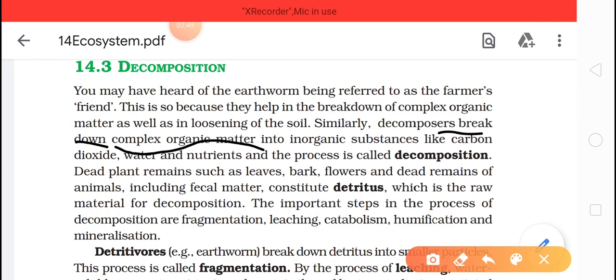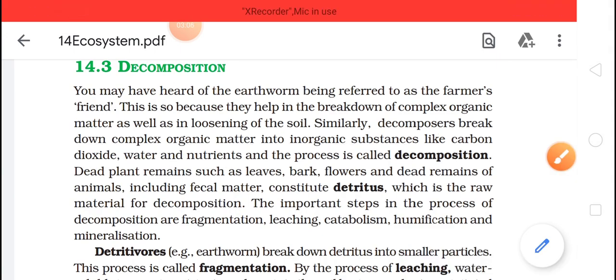That complex organic matter needs to be broken down into simpler inorganic substances. What will that be? It will be carbon dioxide, water, and nutrients. All this is the process of decomposition.